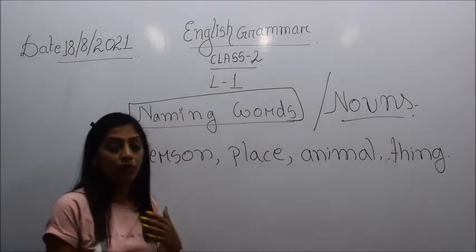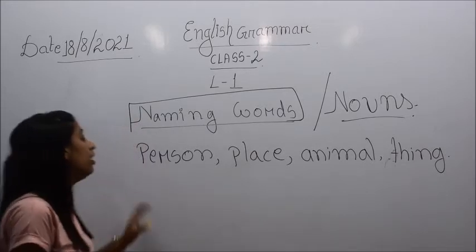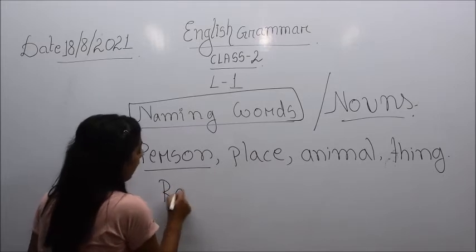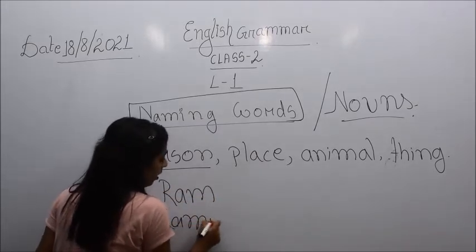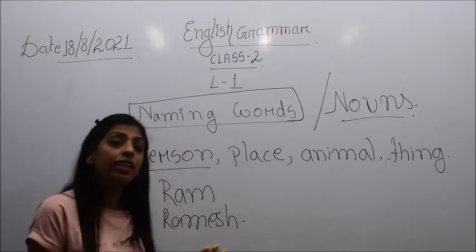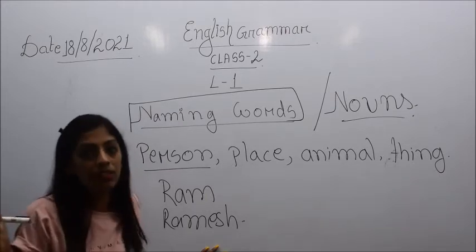Before going to the examples given in your book, I'll just explain something. For example, the name of a person can be Ram, or Ramesh, or anything. It can be your name also, or the name of any person in the world.